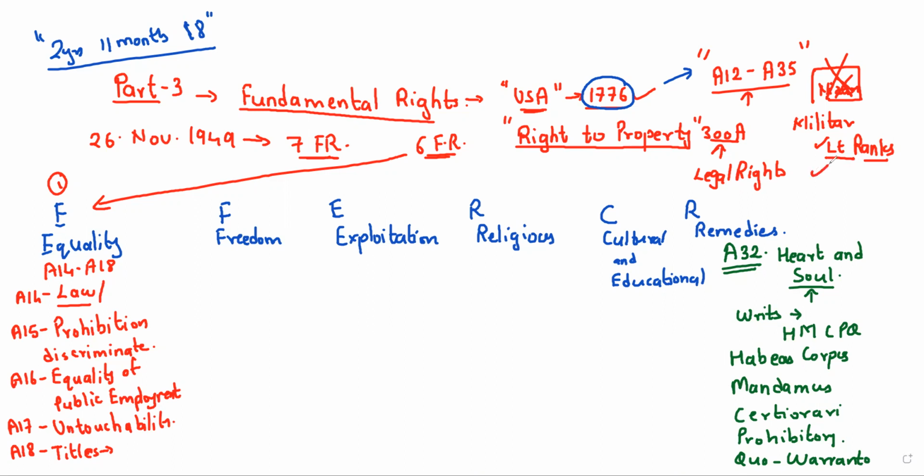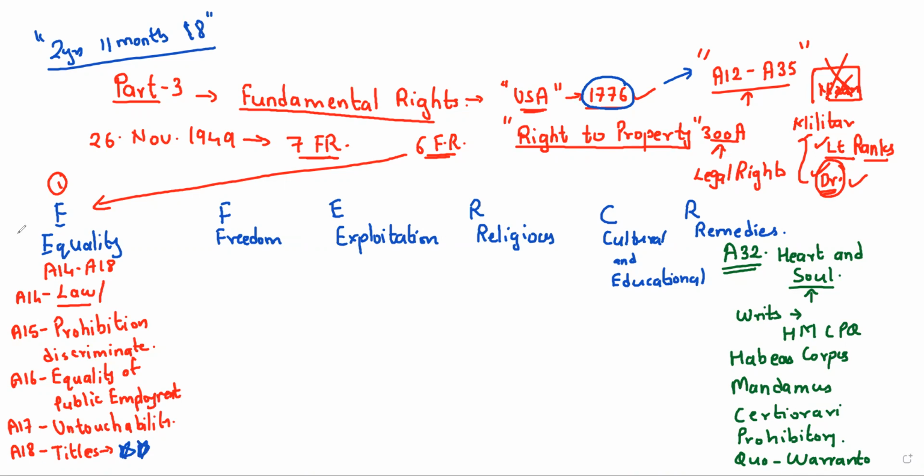One more important exception: educational degrees like doctor. Imagine he is an MBBS or a PhD holder, so he can use doctor in front of his name. Understood? So these two, the military ranks and the educational degrees, can have titles. Very important. Keep this in mind.